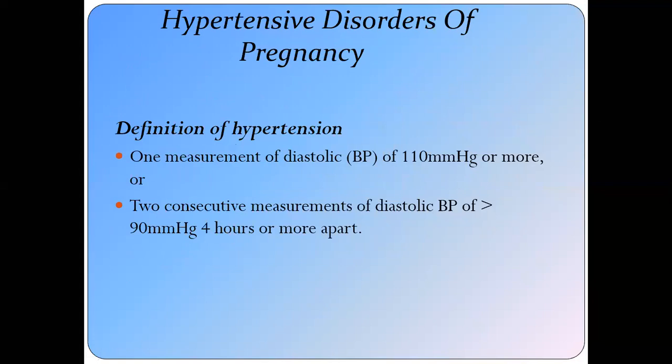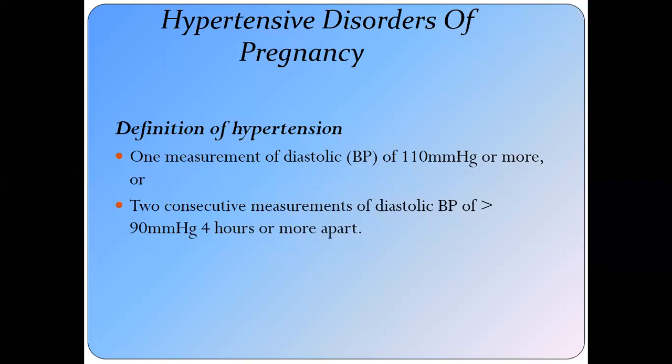Bismillahirrahmanirrahim. Today we are going to discuss a very important topic, that is the hypertensive disorder of the pregnancy. Hypertensive disorder of the pregnancy is the second common cause of maternal mortality after the hemorrhage. So you must know about the hypertension, how we define the hypertension in the pregnancy. There is a difference between the hypertension outside the pregnancy and inside the pregnancy.